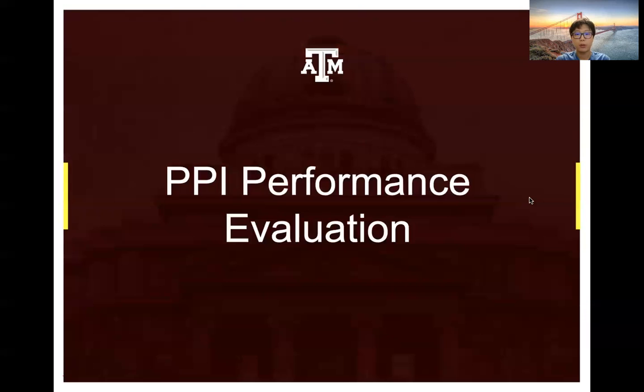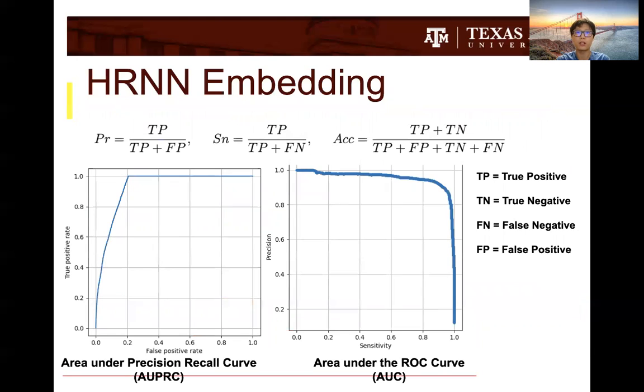Now, what is the performance evaluation for our PPI interactions? For the HRNN embedding, these were all run after the hyperparameter values were fine-tuned to be as optimal as possible. And the dataset was curated with a custom dataset that we provided. Here, we use both AUPRC, which is area under the precision-recall curve, and AUROC, which is area under the ROC curve, as the two performance metrics.